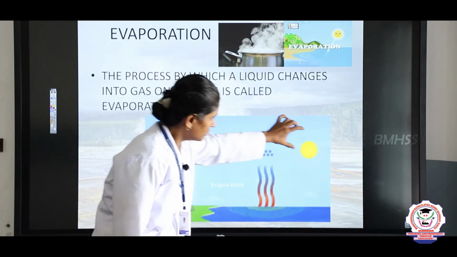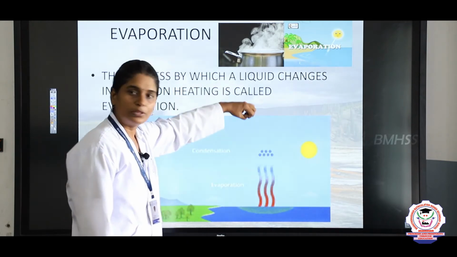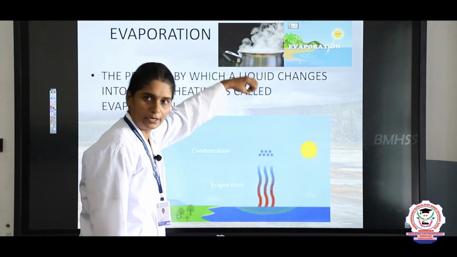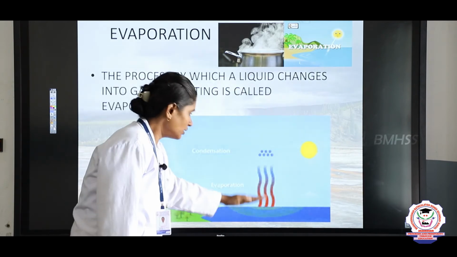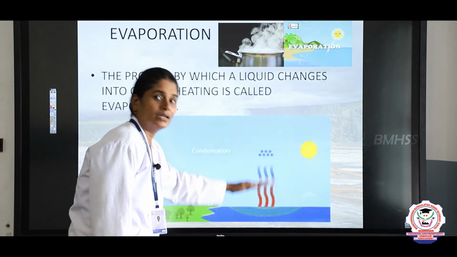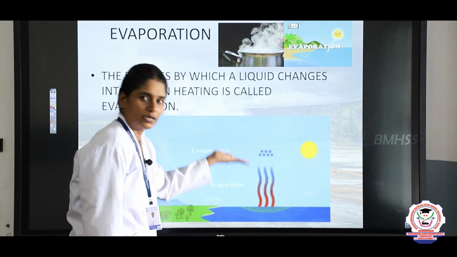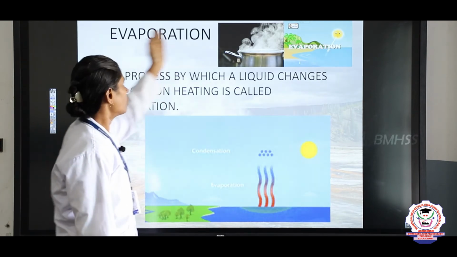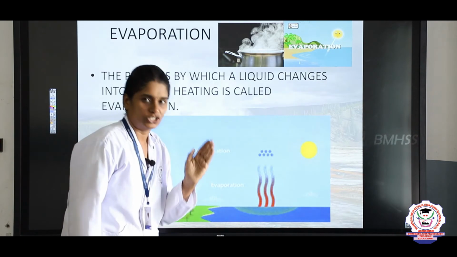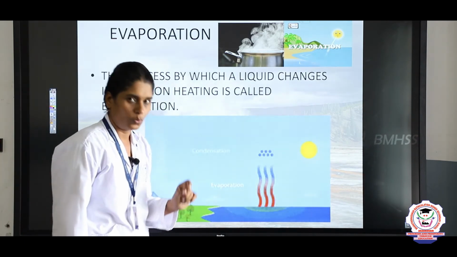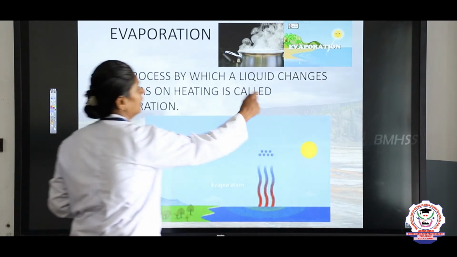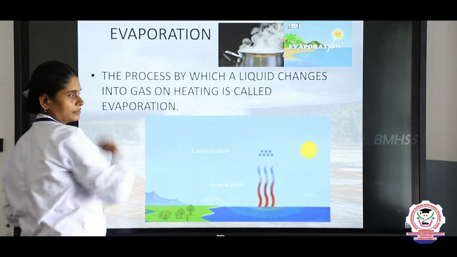You can see the sun takes up the water into water vapor because of the heat of the sun. The water from the sea or from the land is evaporated as water vapor, right. This process is called evaporation, E-V-A-P-O-R-A-T-I-O-N.